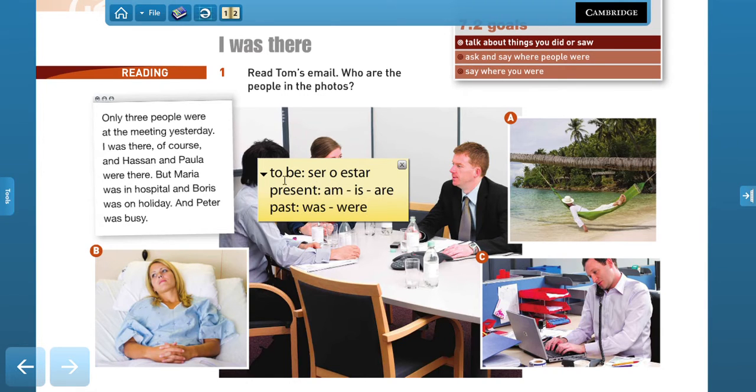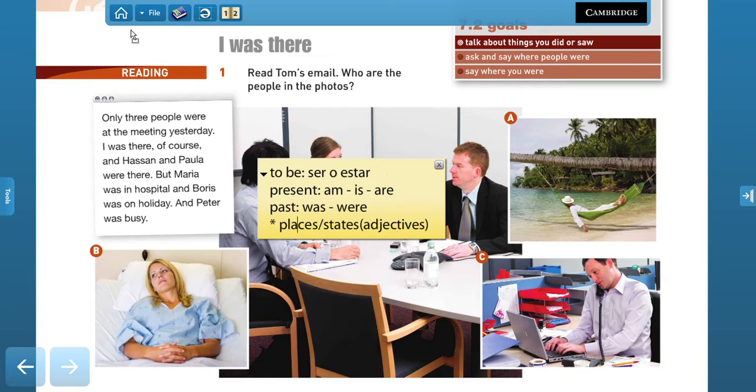So if the verb to be means ser o estar, in the past, it would mean éramos o estábamos, right? O era o estaba, right? So we're going to use this to talk about places, right? For example, I was at school, or we can use it also to talk about feelings, like I was happy, I was sad, right? So important, we use it mainly to talk about places and states, right? And we use that with adjectives, like I was happy, I was sad, I was busy, and we also use it to talk about the place.